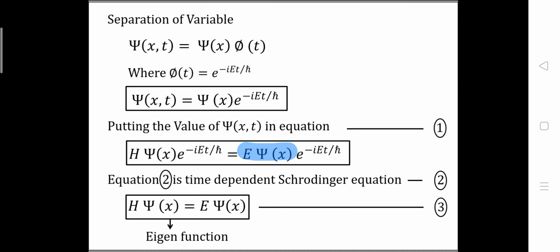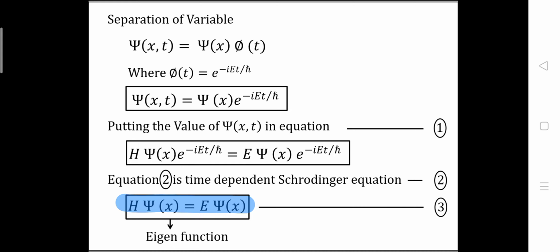upon h cross. Okay, but we have to consider here the time independent Schrodinger equation, so we have to remove this particular value from the Schrodinger equation. So we will have finally the Schrodinger equation as H psi of x is equal to E psi of x.